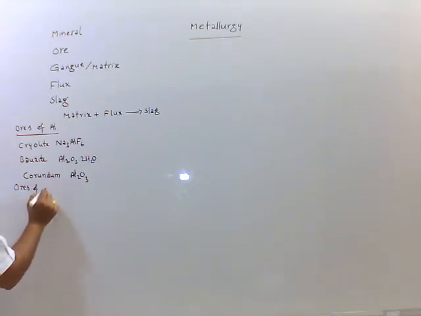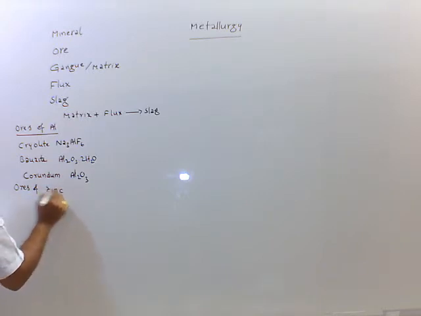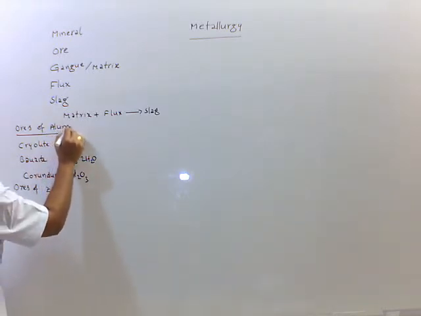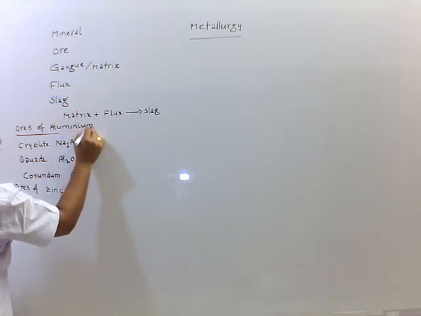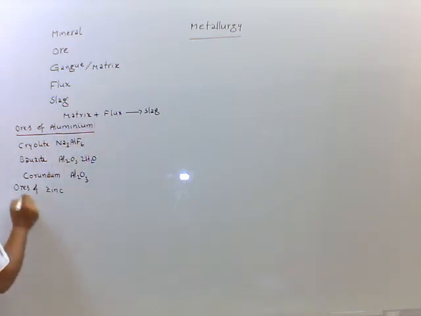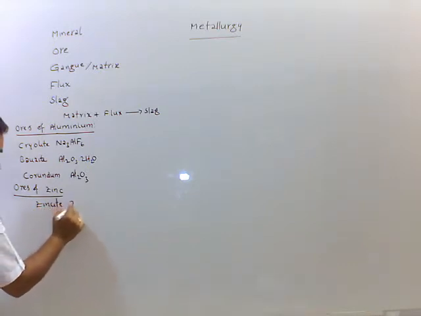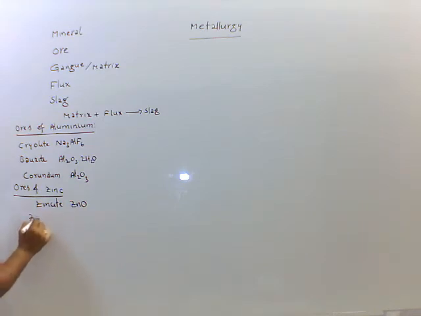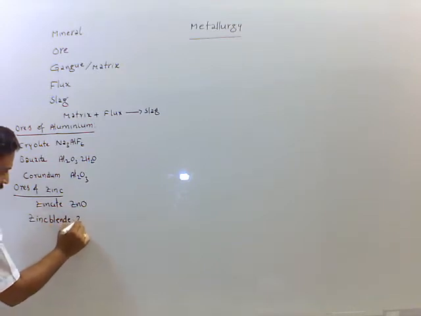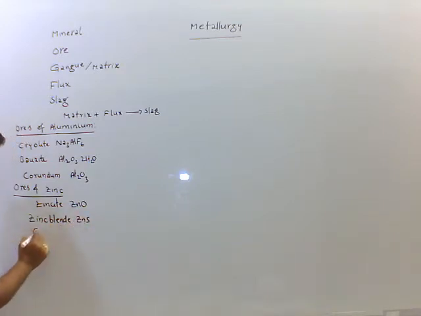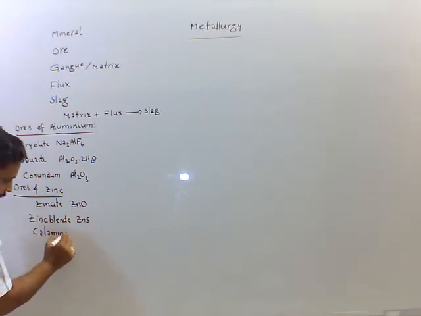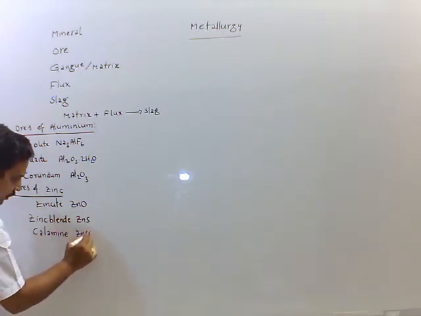Ores of zinc: zincite, ZnO; zinc blende, ZnS; calamine, ZnCO3.